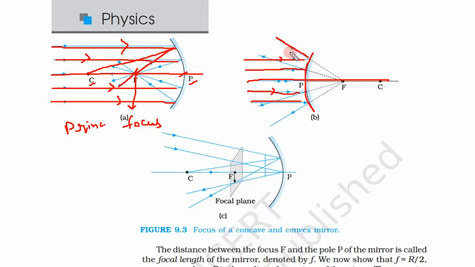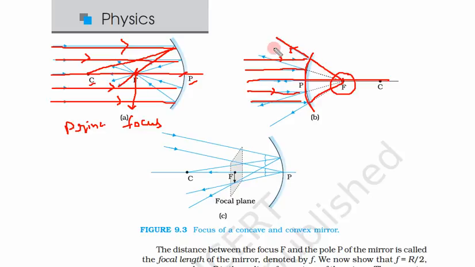Then these are reflected, and the reflected beams are seen to meet at a point. Again, these only appear to meet. This one is actually meeting. These appear to meet at a point F. That point F is called the principal focus of this convex mirror.